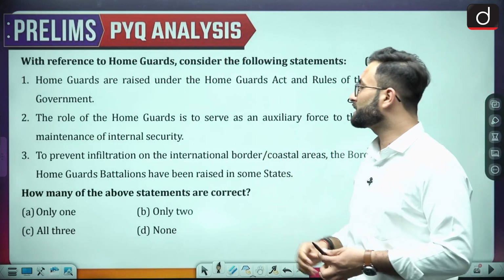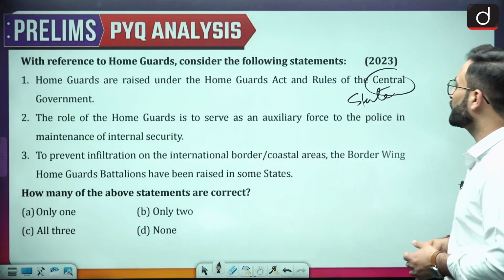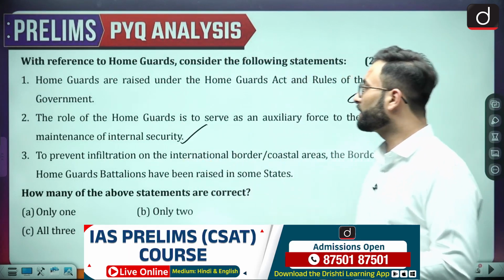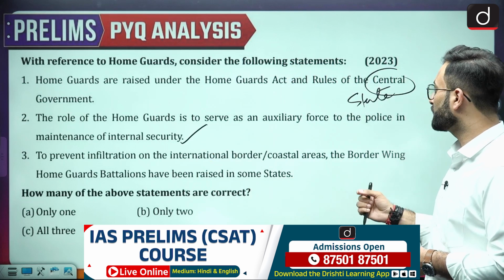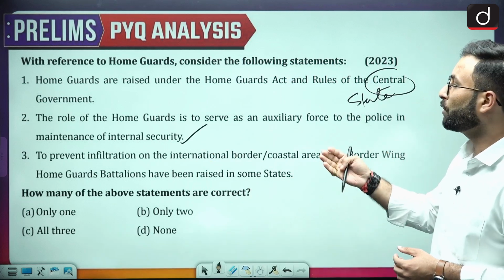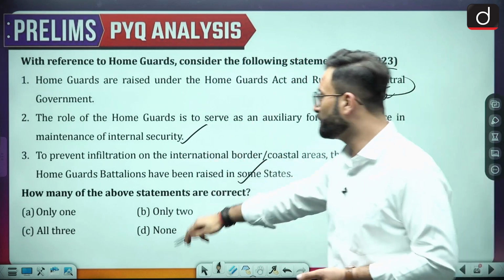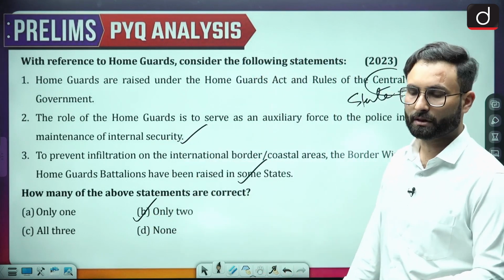The role of Home Guards is to serve as an auxiliary force to the police in the maintenance of internal security. This is correct. To prevent infiltration on the international borders and coastal areas, border wing Home Guards battalions have been raised in some states. So that is also correct. Option B would be the right answer, because both statements 2 and 3 are correct.